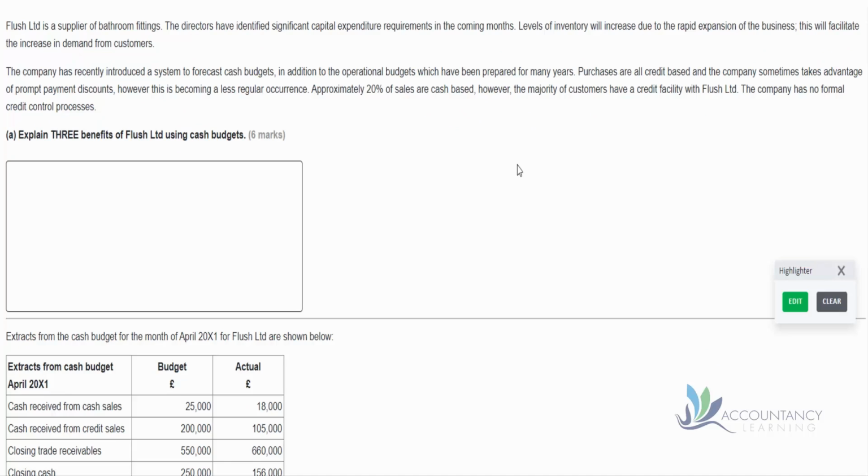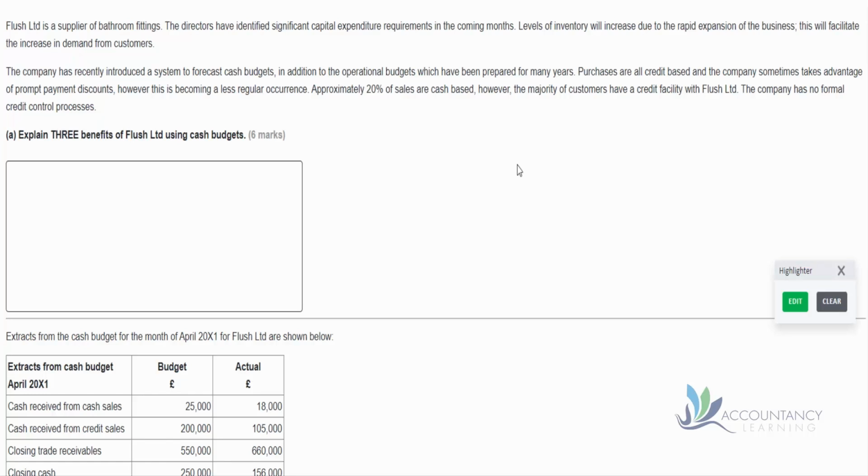The directors have identified significant capital expenditure requirements in the coming months. Levels of inventory will increase due to the rapid expansion of the business. This will facilitate the increase in demand from customers. The company has recently introduced a system to forecast cash budgets, in addition to the operational budget which has been prepared for many years. Purchases are all credit-based, and the company sometimes takes advantage of prompt payment discounts. However, this is becoming a less regular occurrence.